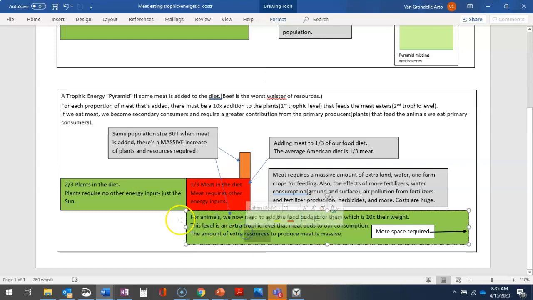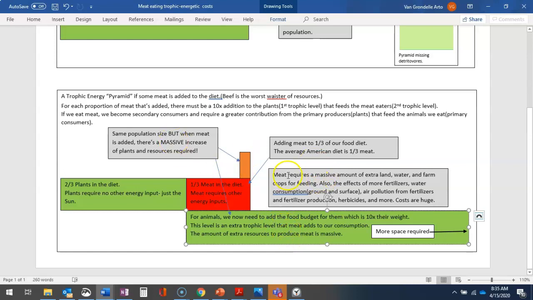So 10 times this amount is the amount of stuff that they have to eat. And there's not even room here to make it 10 times more. More room is required. So this illustrates how much extra resources are needed in terms of NPP, the biomass of the plants that we have to produce, farm. That is how much extra happens.